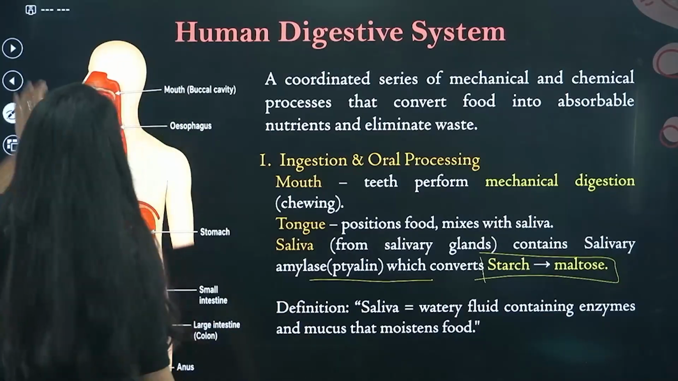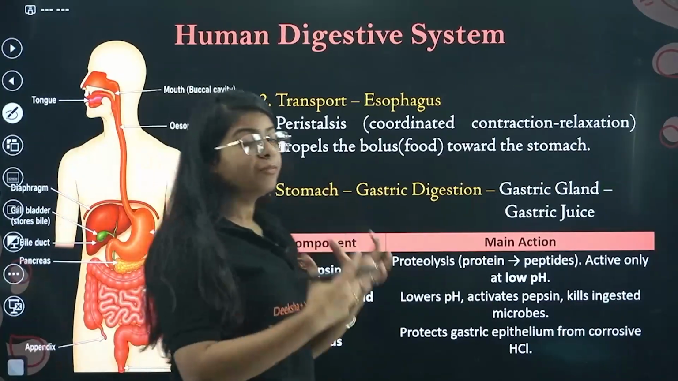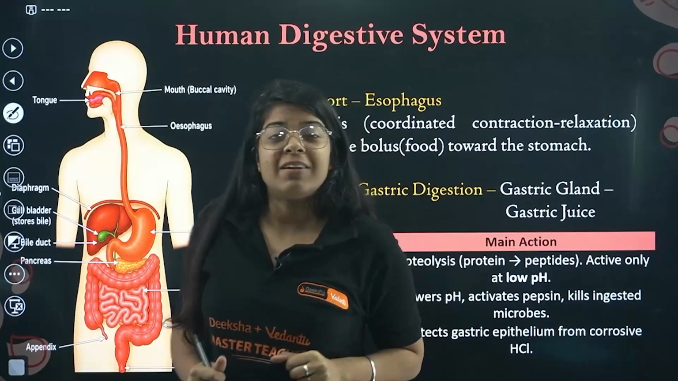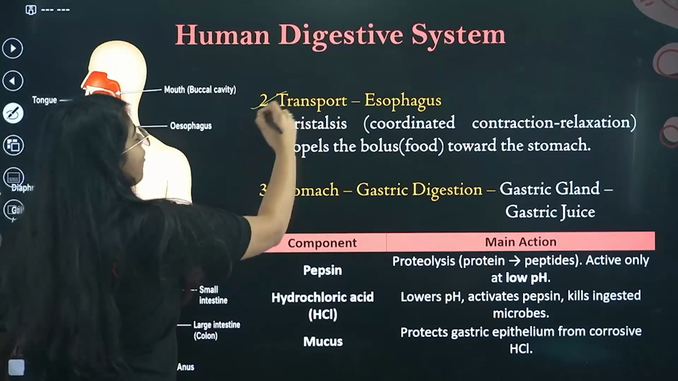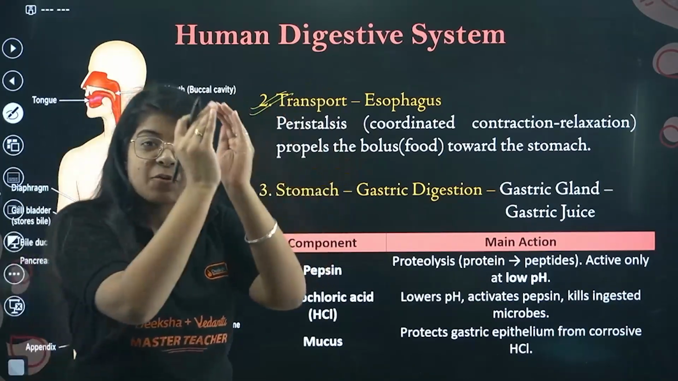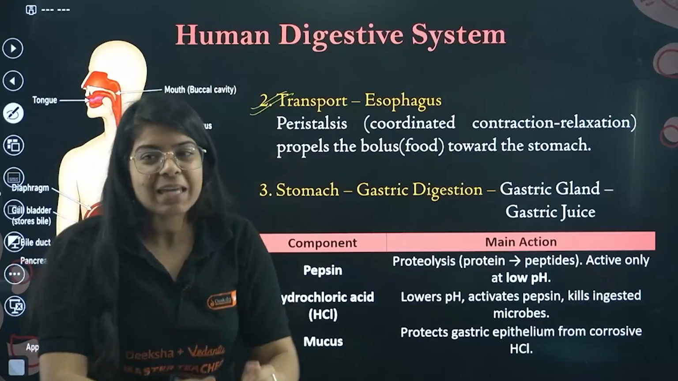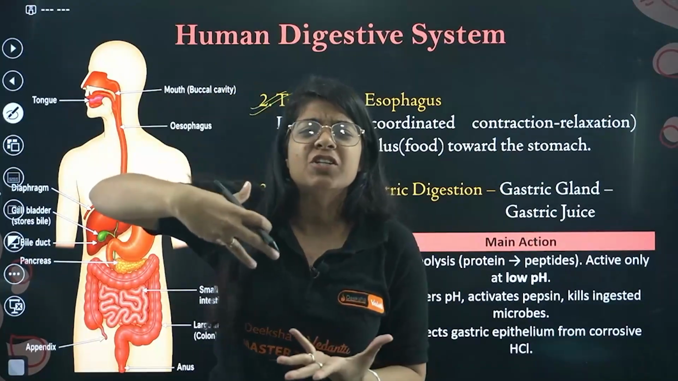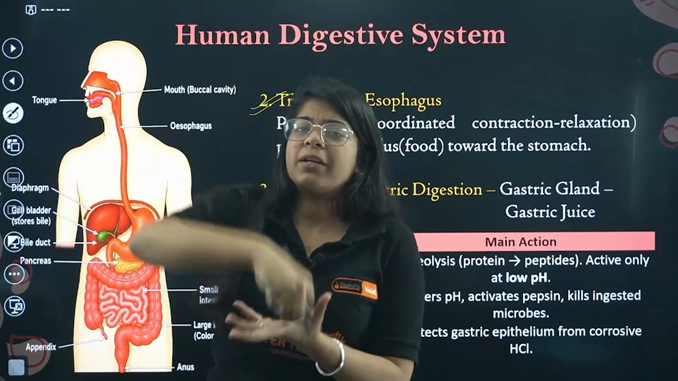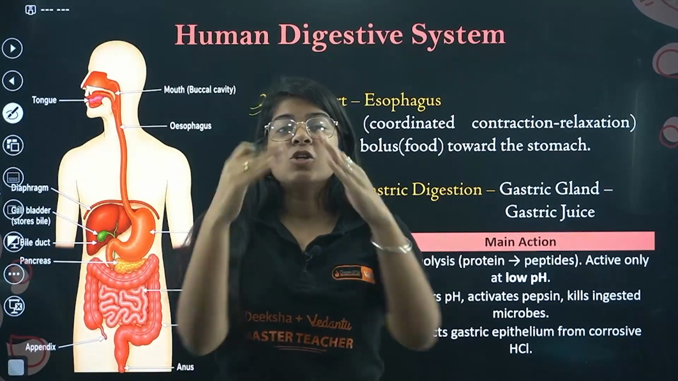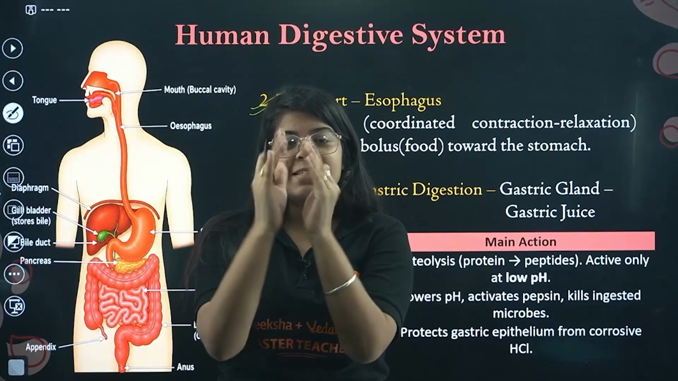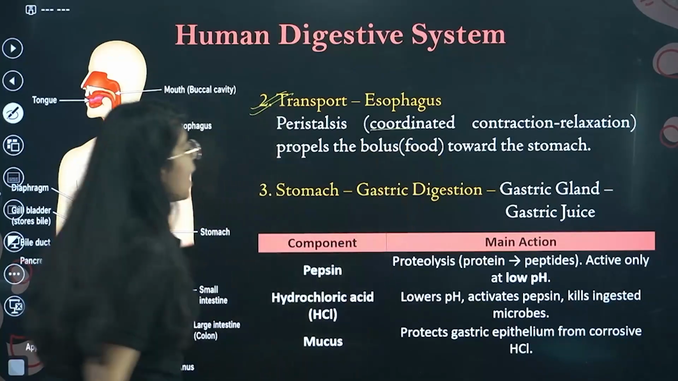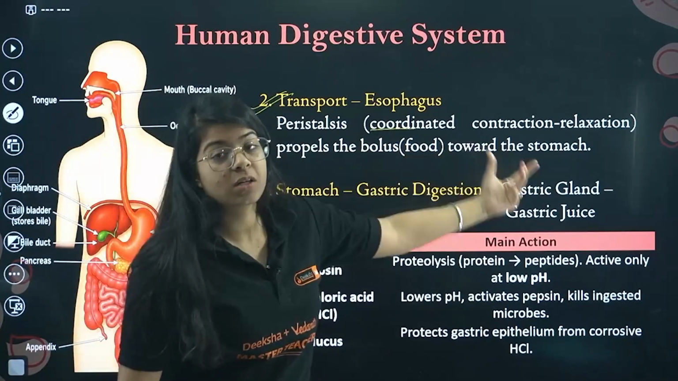Next, our food goes from the mouth into our stomach, but there should be a road through which it travels. That road, that pipe, is the esophagus. It's a pipe-like structure that does contraction and relaxation. If you just leave food, there is friction inside our body as well, so it might not pass through the esophagus. So my esophagus is contracting and relaxing like this, continuously pushing the food down, and it propels the bolus, that is your food, towards the stomach.